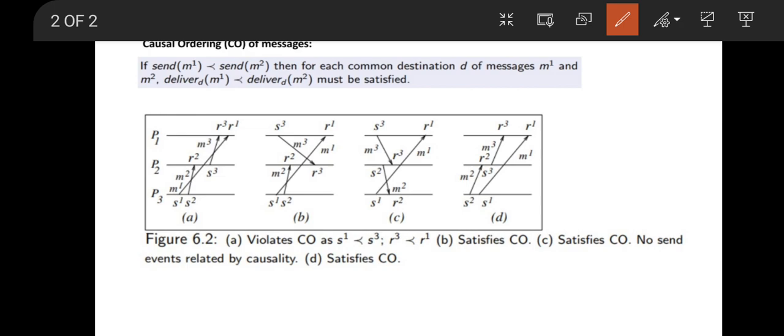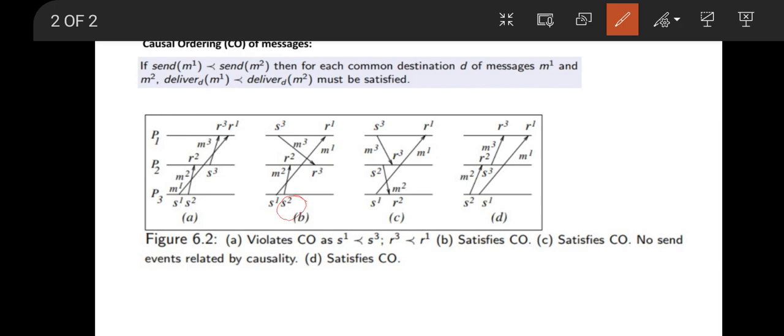Now in the second example, P3 is not receiving any message, so we do not check for causal ordering of messages. P1 is receiving only one message, so no need to check. P2 is receiving two messages, that is M2 and M3. Now let us see their corresponding sent events, whether they have the happen before relationship or they are concurrent events.